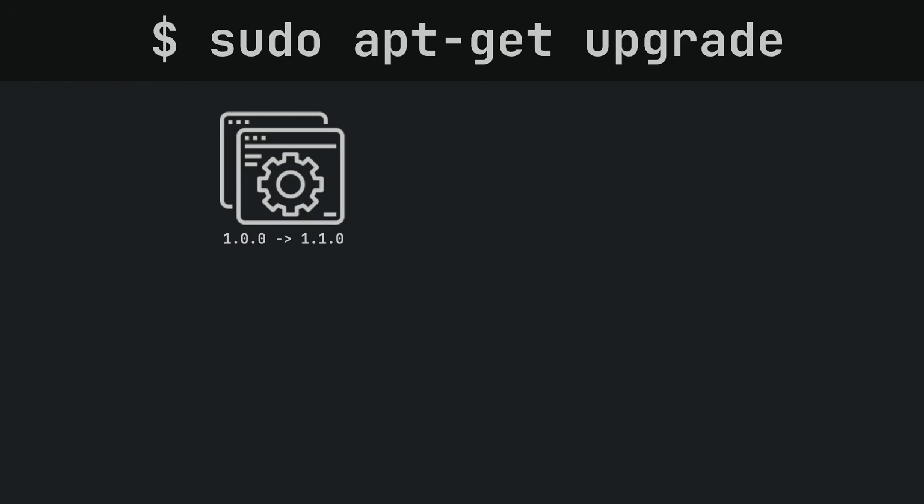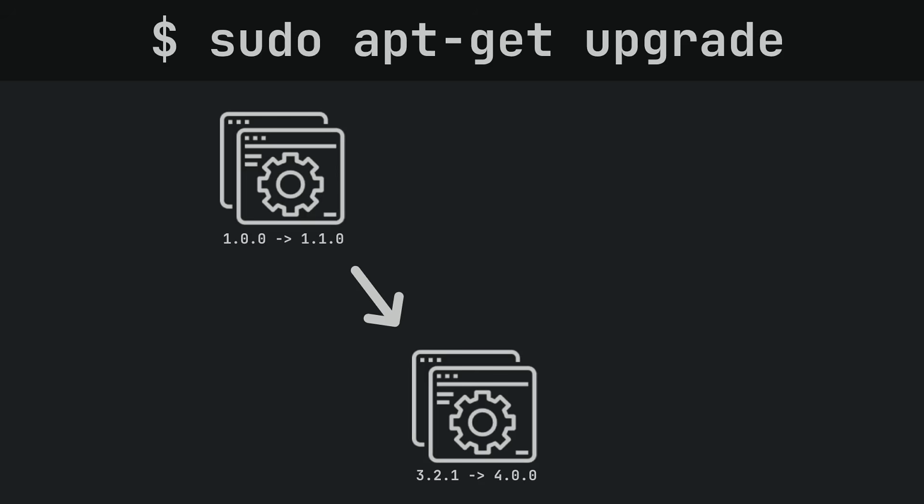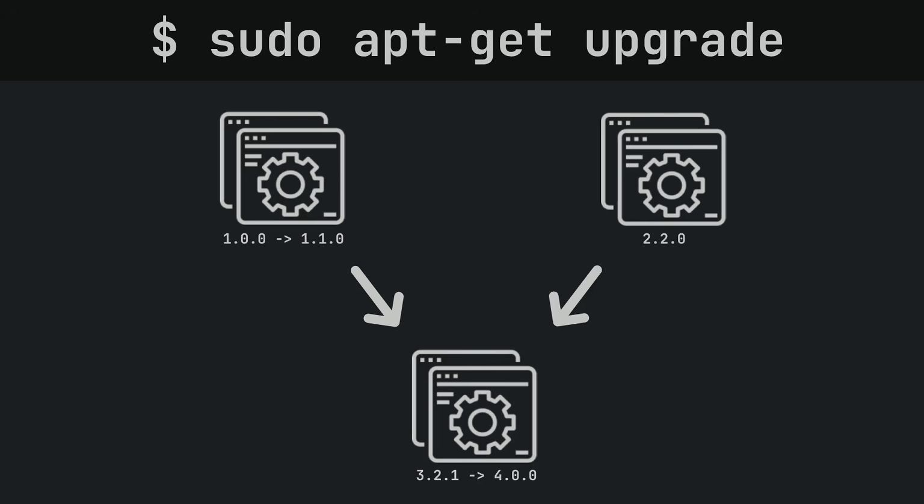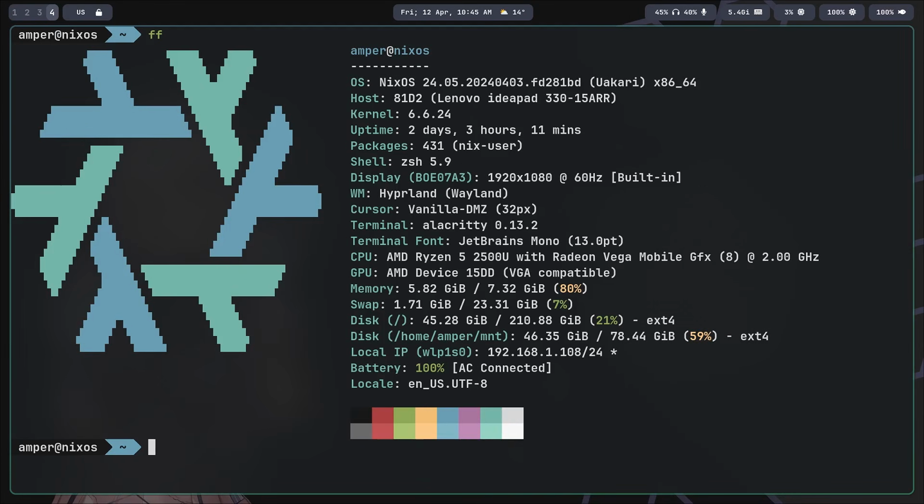Another problem with software deployment is interference. Updating one package may require updating the library it depends on. At the same time, another package that also depends on this library may turn out to be incompatible with the new version. Thus, updating one package may break another that is completely unrelated to it. This problem is called interference. Now let's take a look at how the Nix package manager solves all these problems.